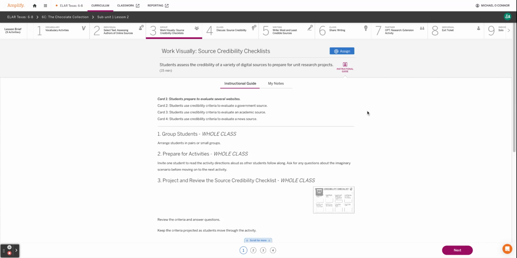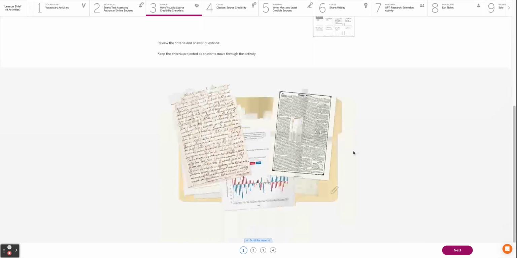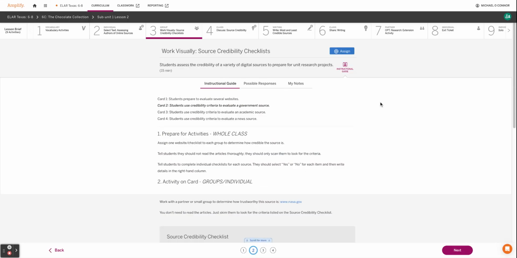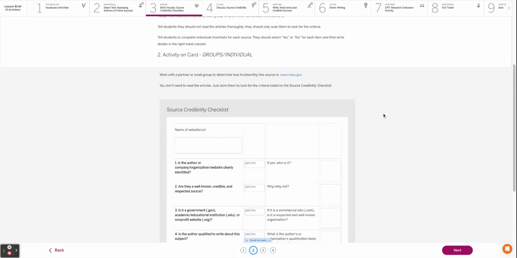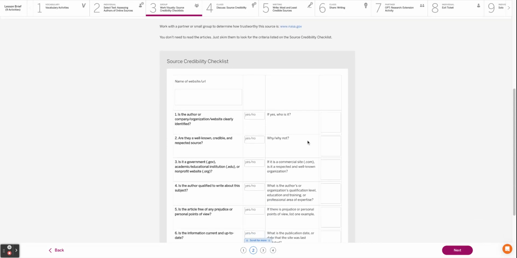Activity 3, you are going to do this on your own. Here is a source credibility checklist. We are going to take a version of this, not today, and put it into our notes so that we have a checklist that we can use to really evaluate our understanding of a source. All right, you have a website, nasa.gov, little link right here. You need to put your website in and answer these questions.